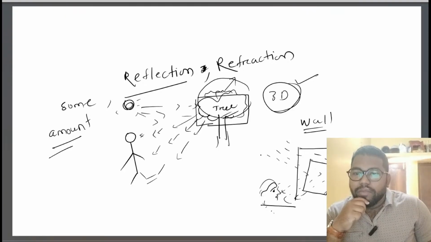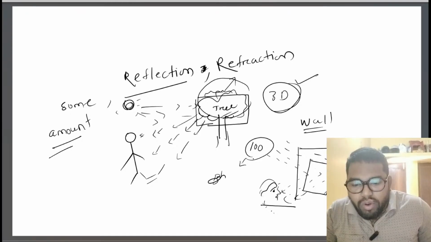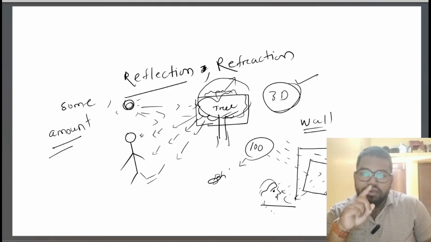If I'm talking on the basis of quantity, look, here are 100 photons, meaning 100 light rays. Understand?